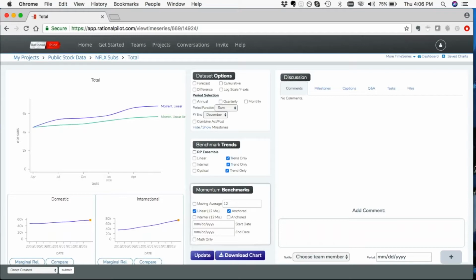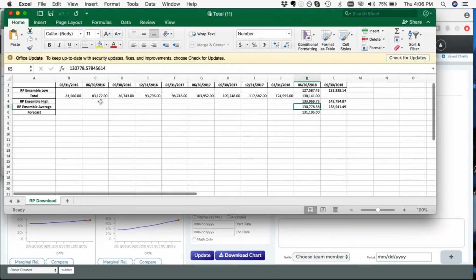One other thing that I wanted to show you guys real quick before wrapping up this session, if you go back and you take a look at the data that we were to be able to pull out using the math only technique and going back in time and looking at how the forecast would have played out.